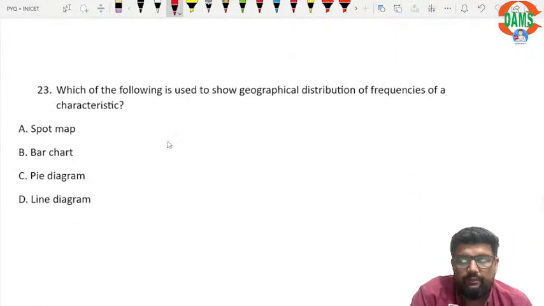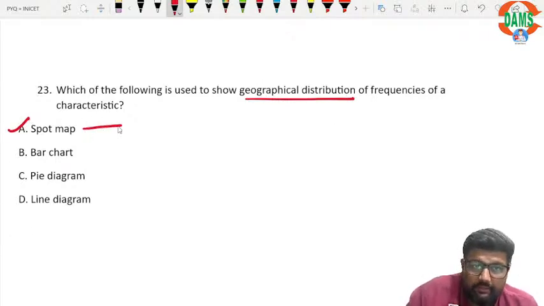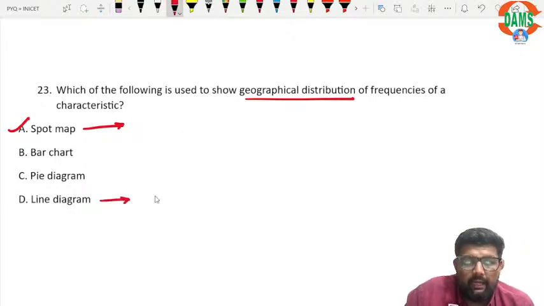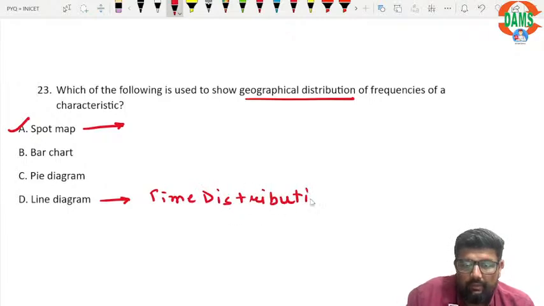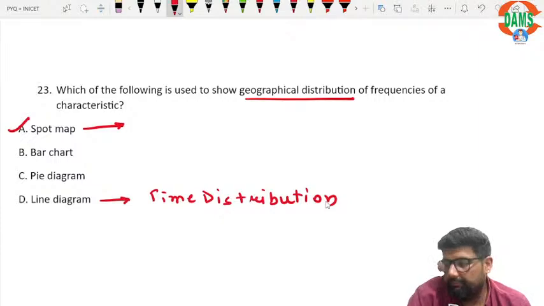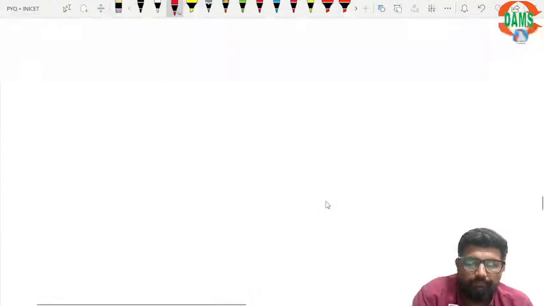Which of the following is used to show geographic distribution? Geographic distribution we get from spot map, and line diagram gives me time distribution.